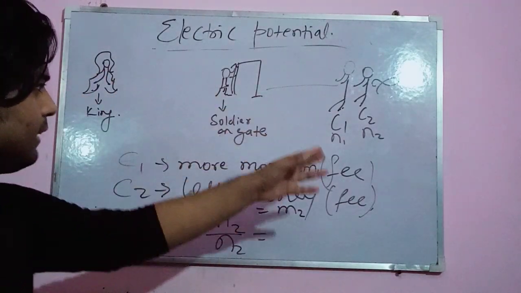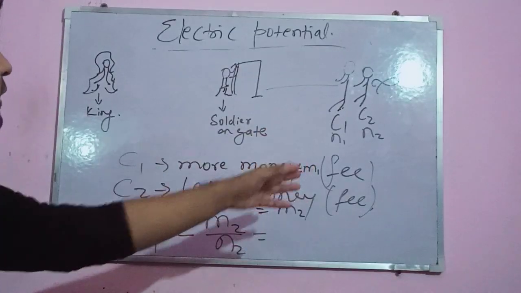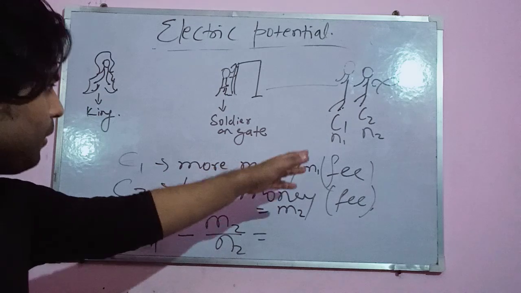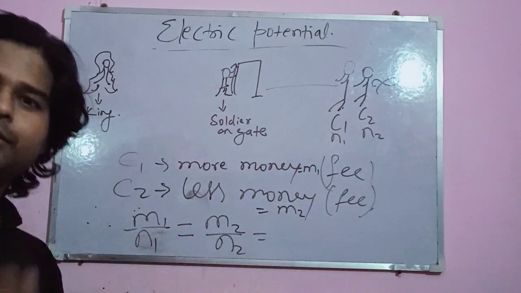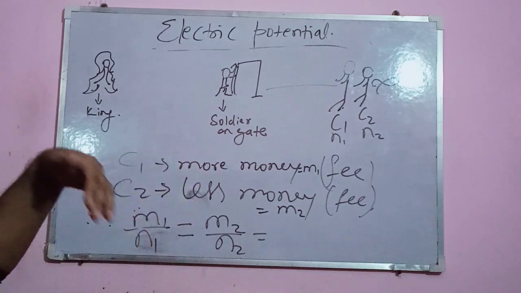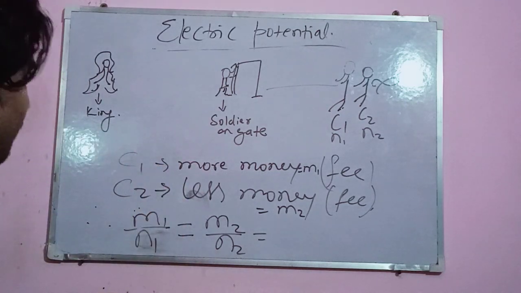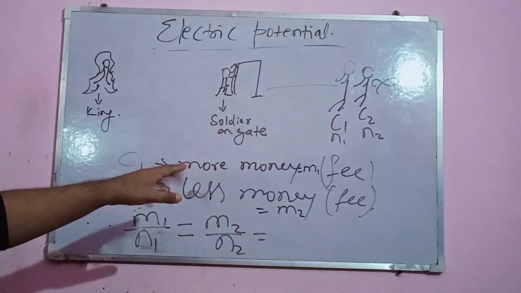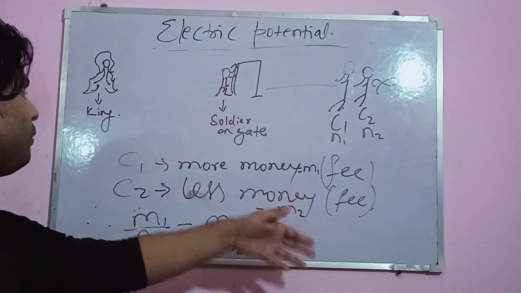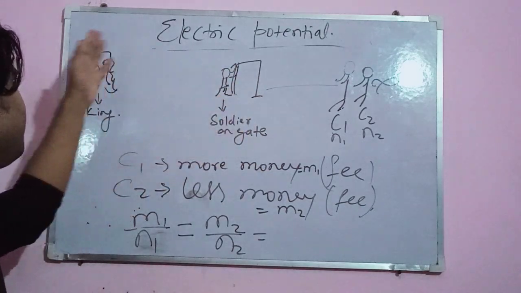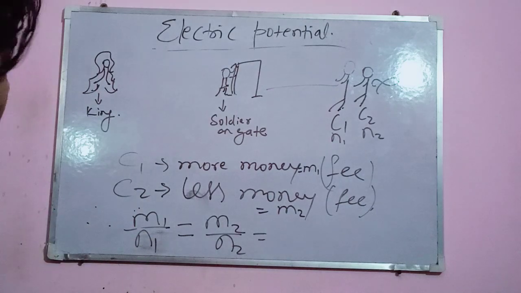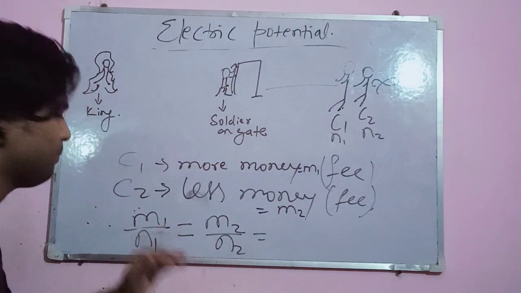Whatever be the magnitude of the charges, if we take C1 and C2 as analogous to the charges and the number of complaints as the magnitude of the charges, then the money paid by C1 or C2 at the gate will be the potential energy for Q1 or Q2 to pass through that point and reach the king. And the king represents the plus Q in our analogy. So this is the potential.